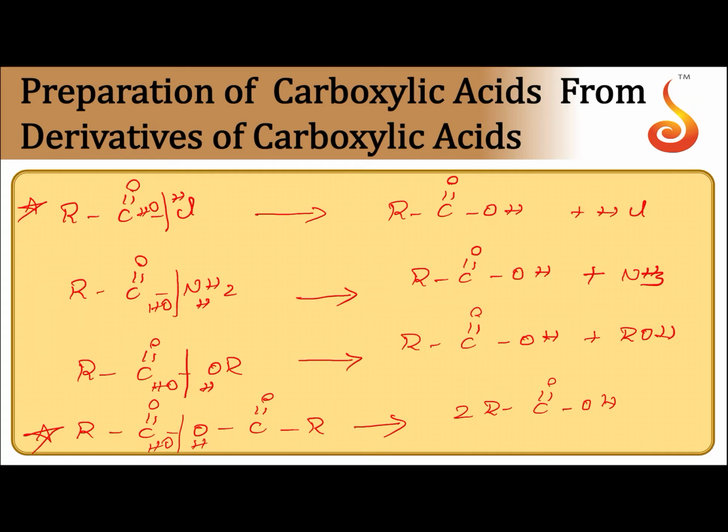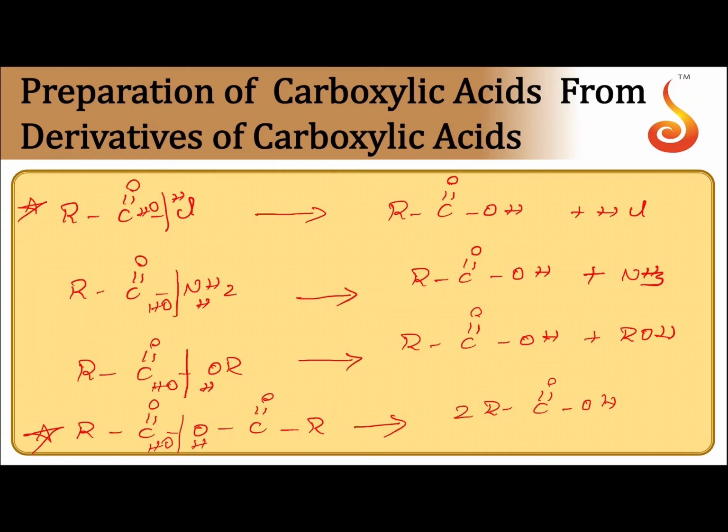Whereas acid amides and esters are hydrolyzed to carboxylic acids either in the presence of an acid or a base as a catalyst. So acid catalyzed hydrolysis or base catalyzed hydrolysis. If the reaction is acid catalyzed, you will get direct carboxylic acid. If it is base catalyzed, you will get sodium salt or potassium salt of carboxylic acid, depending on the base you are using. Again I am repeating.